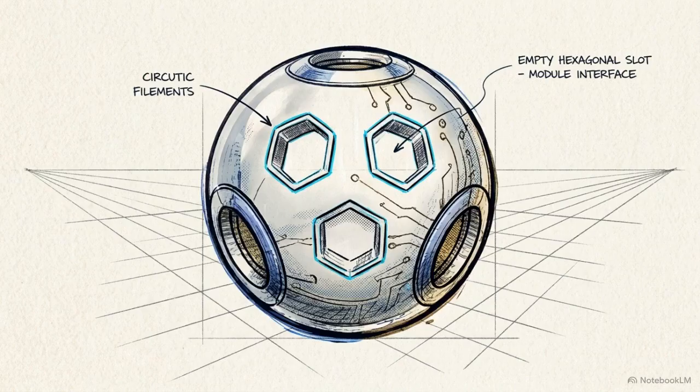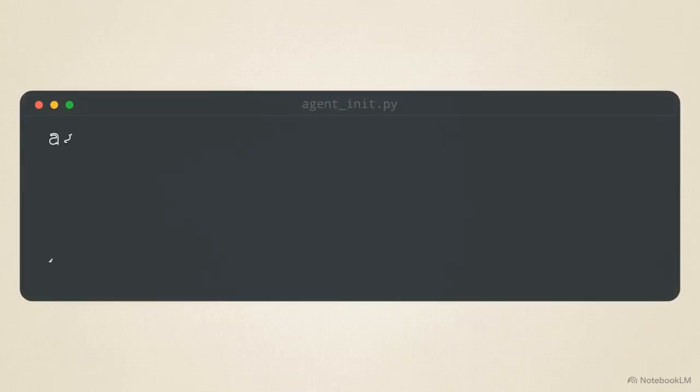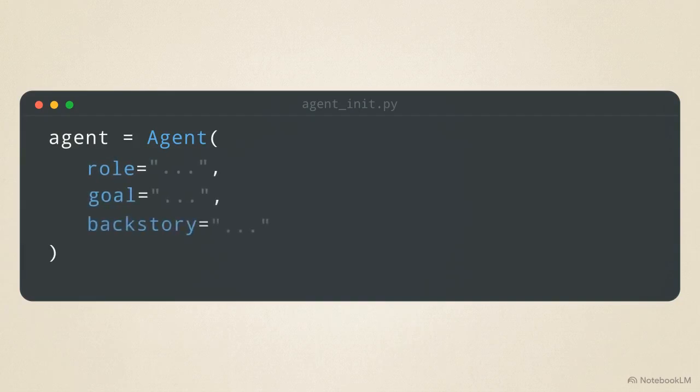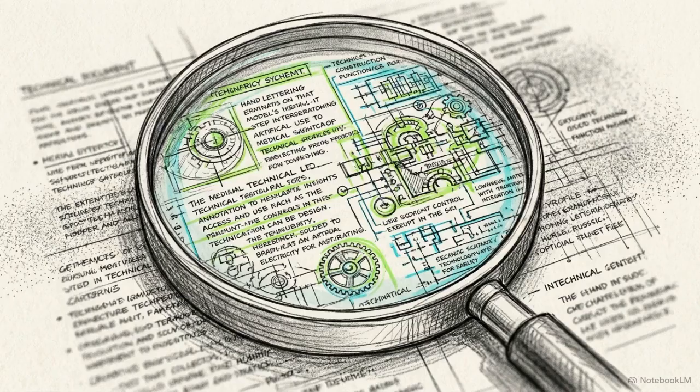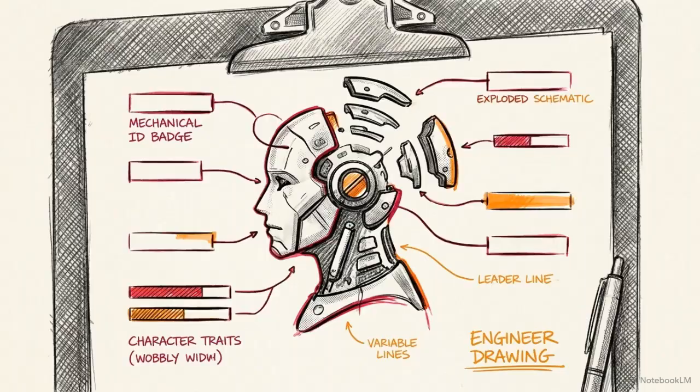The baseline computational unit of the CrewAI framework is the agent. To initialize a functional agent, you must program it with three specific attributes: a role, a goal, and a backstory. The backstory parameter functions as strict contextual tuning for the underlying language model. It assigns a precise professional persona that dictates how the model processes information.